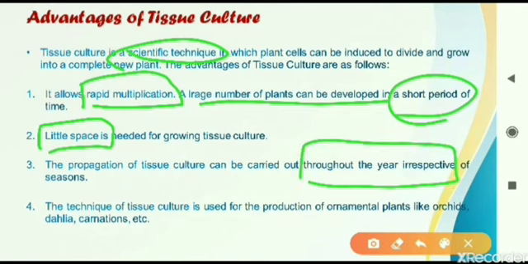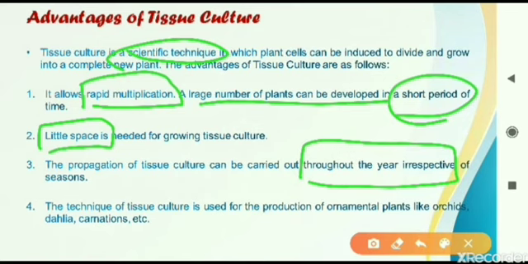If we are growing natural plants, we have to check the weather and the climate of the area: what kind of weather is there, whether rainfall will be there or not, whether sunlight is very harsh, and whether it is summer season or winter season. But in the laboratory it doesn't matter. In laboratory conditions, we can artificially change the temperature or the humidity accordingly. So it does not depend on the weather or the climate conditions. It can be done anytime throughout the year, so we can grow plants anytime.